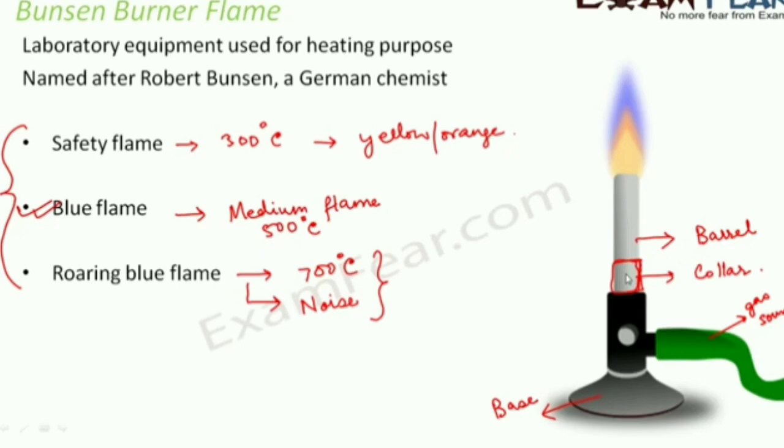Other than the column, there are also valves present at the base of the burner, and these valves are also used for adjusting the flame. So that's how a Bunsen burner basically works, and these are the different flames seen in a Bunsen burner. Similarly, for different combustible substances, you see different types of flames.